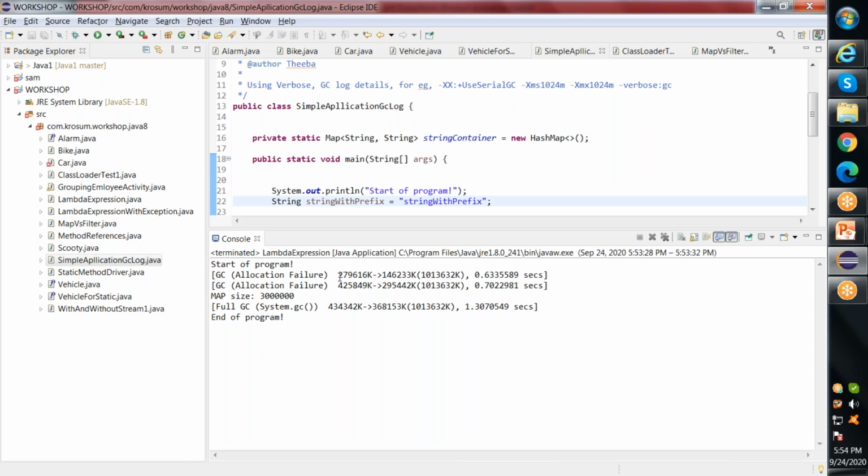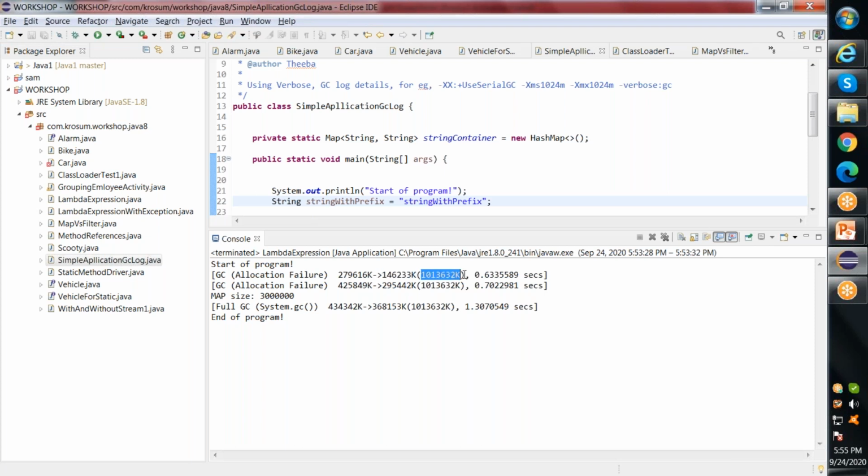Followed by this, we can cut the line into two parts based on this arrow mark. The first number specifies the heap size before the GC algorithm was triggered, and this is the heap size after the GC, which means it has been garbage collected and we have more memory for further object allocation.